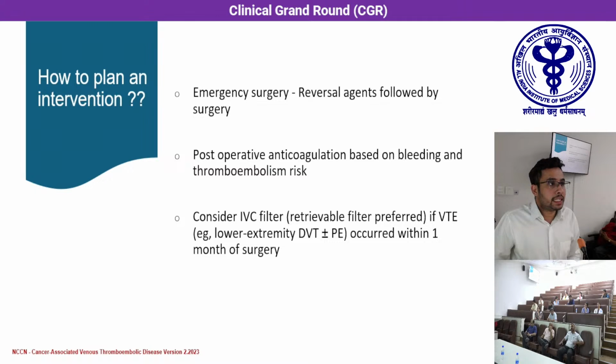If the patient needs an emergency surgery, the protocol is to give a reversal agent followed by surgery. And what to choose in the post-operative period and when to start depends on bleeding and thromboembolism risk. And if the patient has a high risk of bleeding because of anticoagulation, you may consider an IVC filter, where a retrievable filter is preferred over a non-retrievable one.